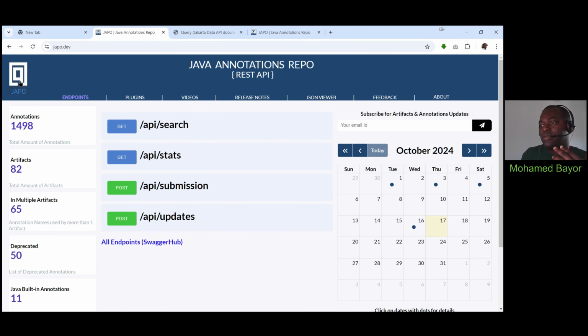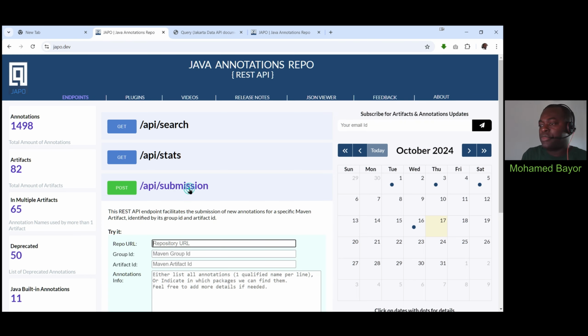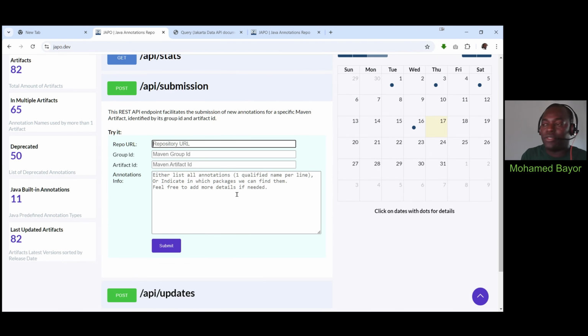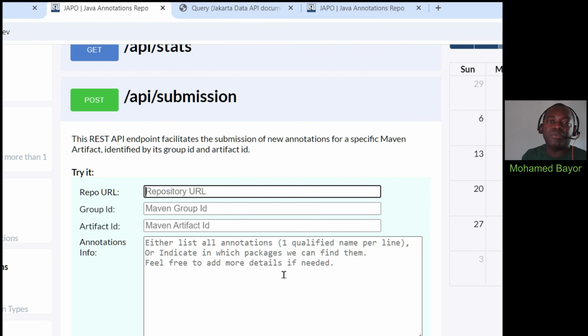And then going to this endpoint right here, API submission. And you simply have to fill up this form with the information you have regarding that annotation or those annotations. It can be an entire list. You will have to enter the repo URL where the annotation or the library of that annotation can be found.